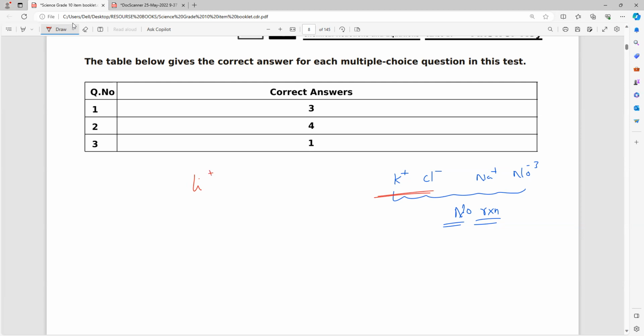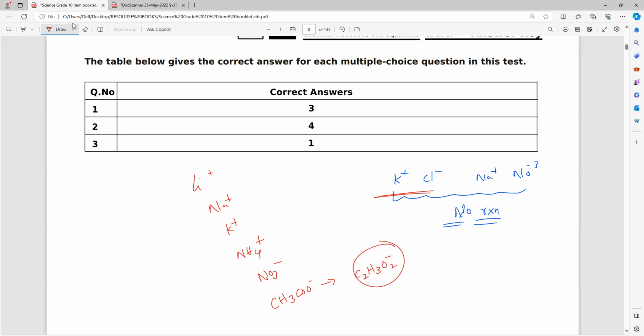Lithium plus, sodium plus, potassium plus, ammonium NH4 plus, nitrate NO3 minus, acetate. Can you tell me the acetate ion? CH3COO minus. This we can also write as C2H3O2 minus.